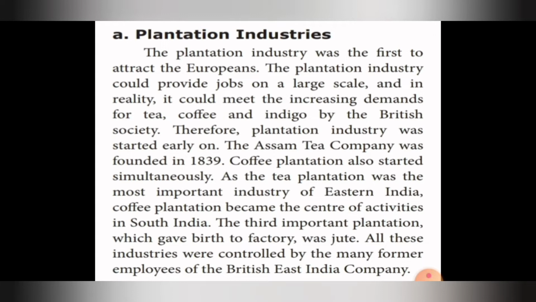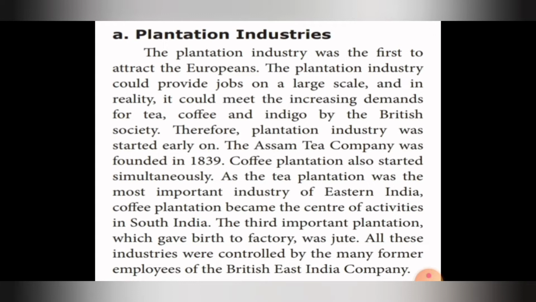Therefore, the plantation industry was started very early on.